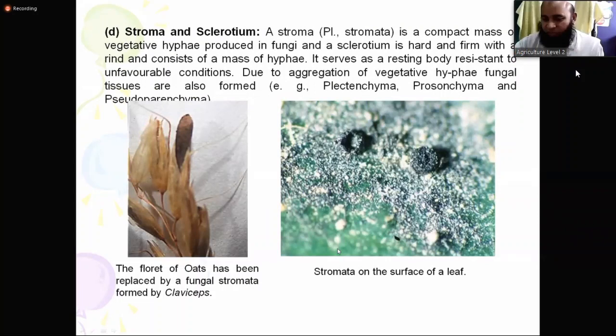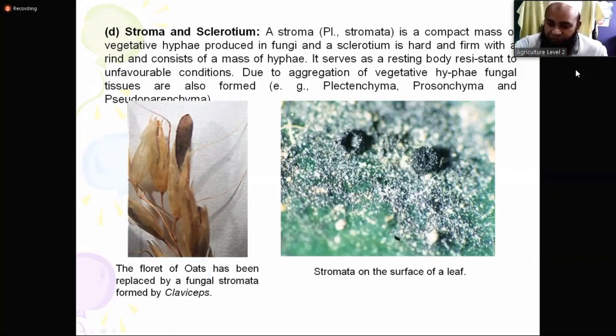In today's class, the last one is stroma and sclerotium. So what is stroma? In plural, we call them stromata. Stroma is singular and stromata is plural. A stroma is a compact mass of vegetative hypha produced in fungi.